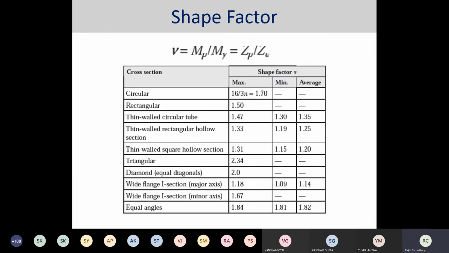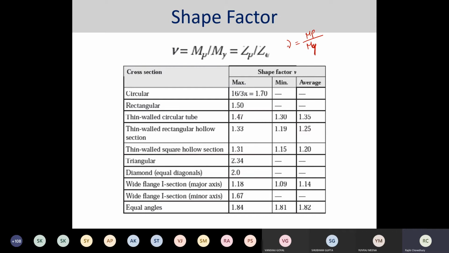Okay, so now the shape factor comes into the picture. Shape factor is a factor which essentially depends on the geometrical parameters and which has a significant effect on the plastic analysis and all. Okay, so how are they defining the shape factor? They are defining it just as the ratio of the plastic moment to the yield moment.